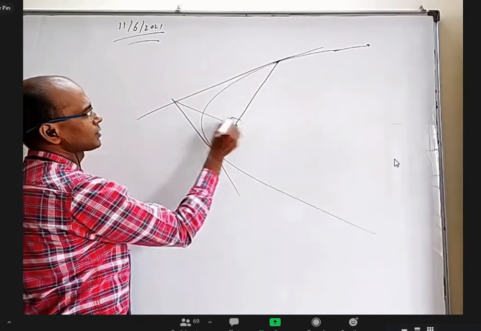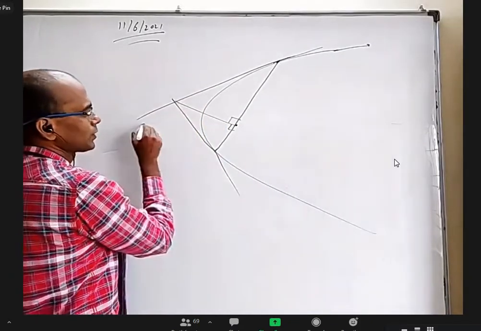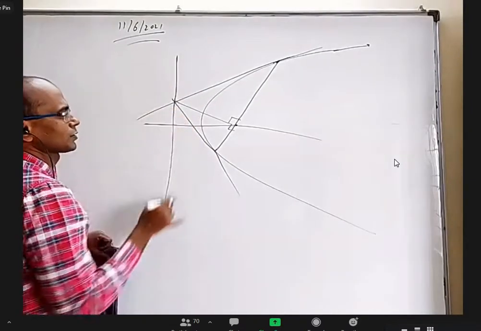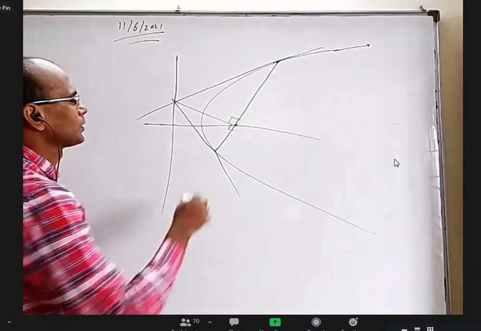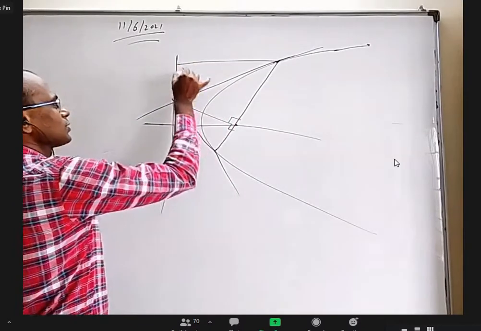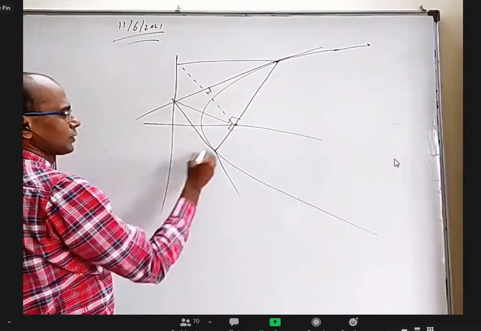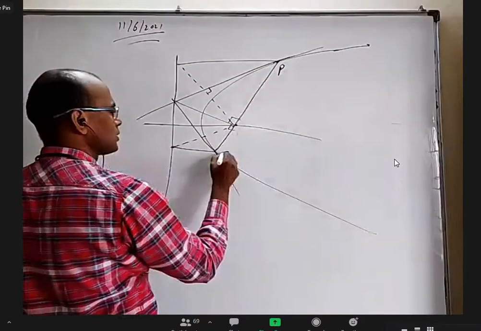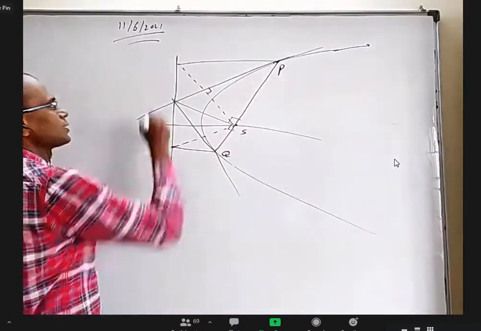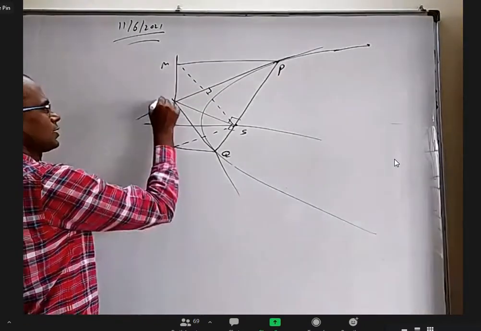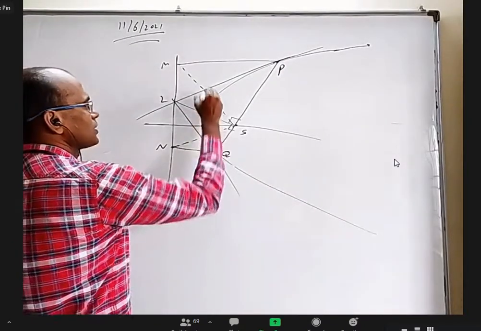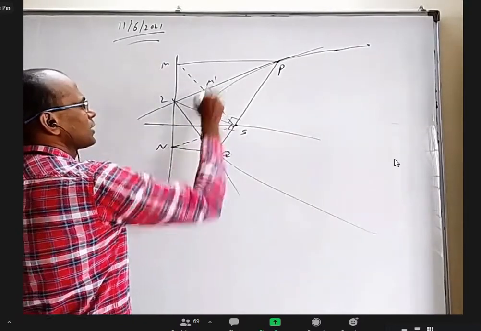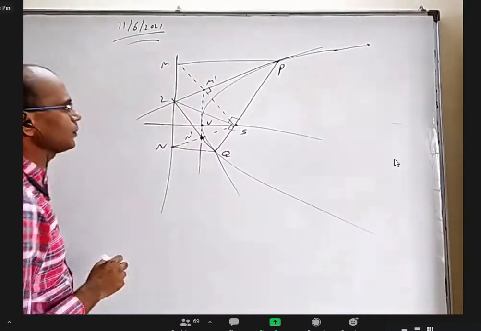This should be 90, this should be 90, this should be 90, this should be axis, this is the directrix, this length and this length should be same. And draw like this, these two are mirror images of each other. And you draw like this, these two are mirror images of each other. Okay, this is P, this is Q, this is S, this is N, this is N, this is L, this is V. This is the tangent at vertex passing through this and this, which is M dash. This is N dash.